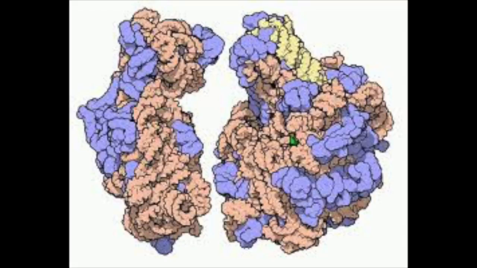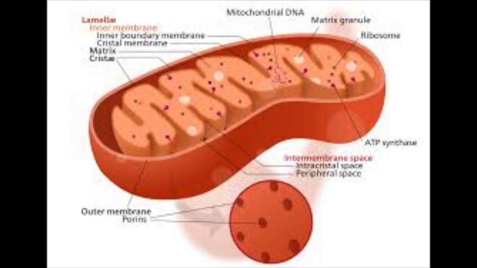Ribosomes are proteins involved in the translation of mRNA into amino acids. There is a specific type of ribosome that resides in your mitochondria, and its role is to translate mitochondrial mRNA encoded by the mitochondrial DNA. Similar to the cytoplasmic ribosome, the mitochondrial ribosome has both a large and a small subunit.